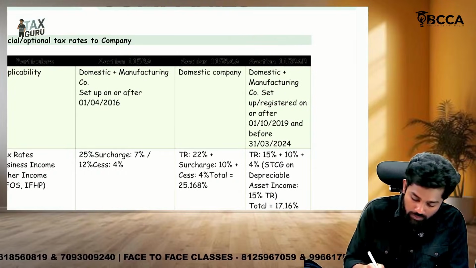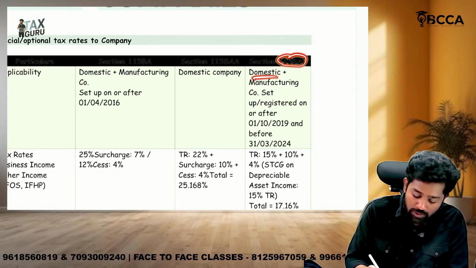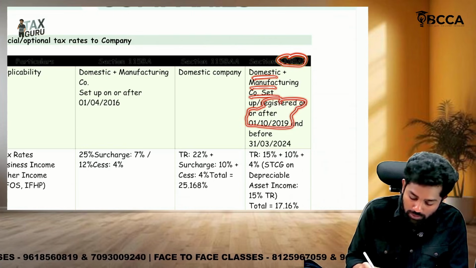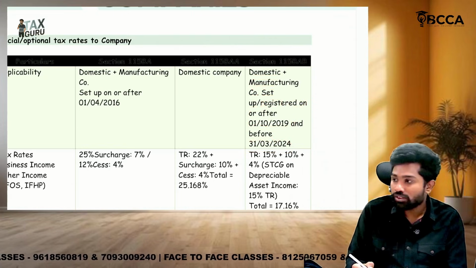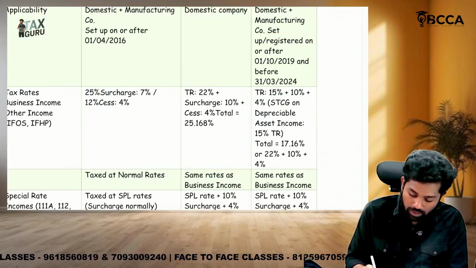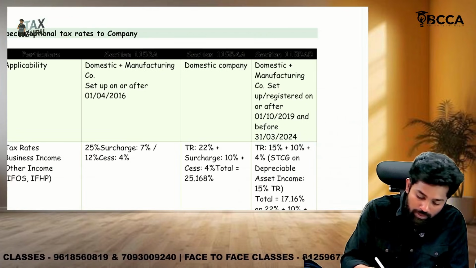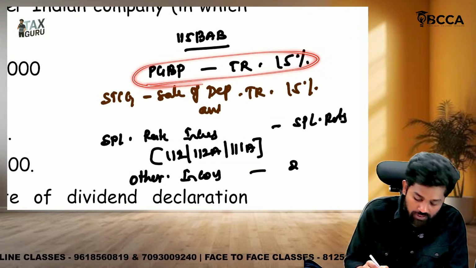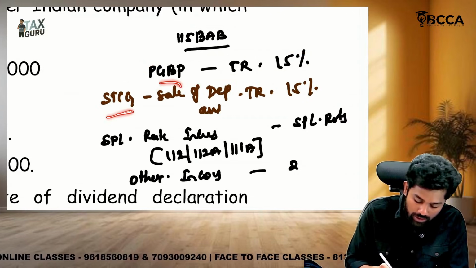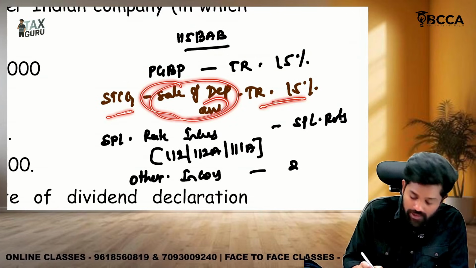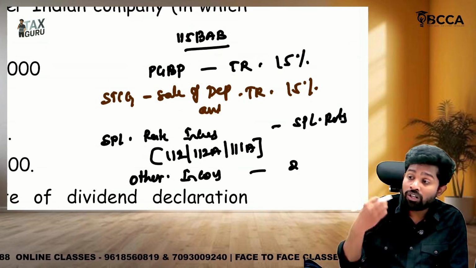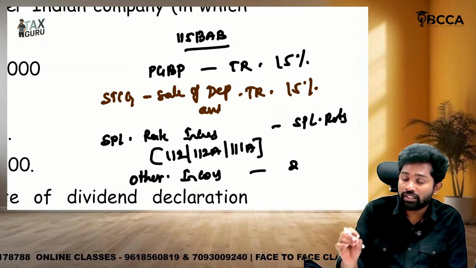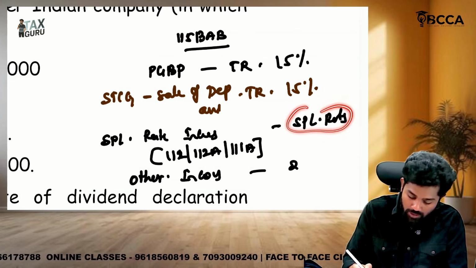So look here, when 115BAB is applicable, it should be a domestic manufacturing company set up on or after 1st October 2019 and before 31st March 2024. Okay, if they opt for 115BAB, what is the tax rate, sir? See, on PGBP income, the tax rate is 15%. On short-term capital gain on sale of depreciable assets, the tax rate is 15%. On all other special incomes like 112, 112A, 111A, special rates only are applicable.